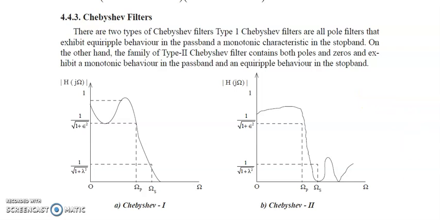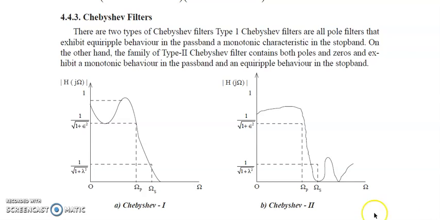So there are basically two types of Chebyshev filters, type 1 and type 2. In case of type 1 filter, you have monotonic characteristic in the stop band and equiripple behavior in the pass band. That means there will be ripples in the pass band and there won't be any ripples in the stop band. On the other hand, type 2 Chebyshev filter has got both poles and zeros and no ripples in the pass band, whereas ripples in the stop band.